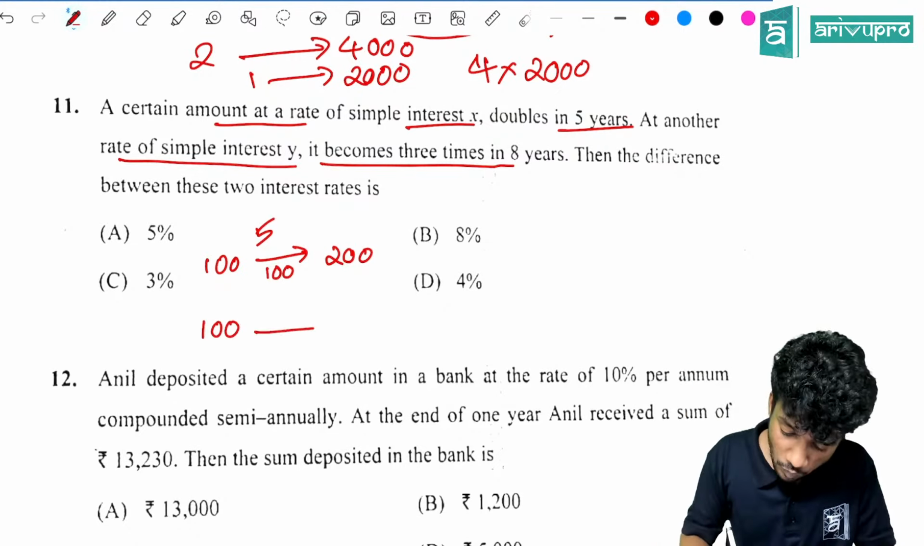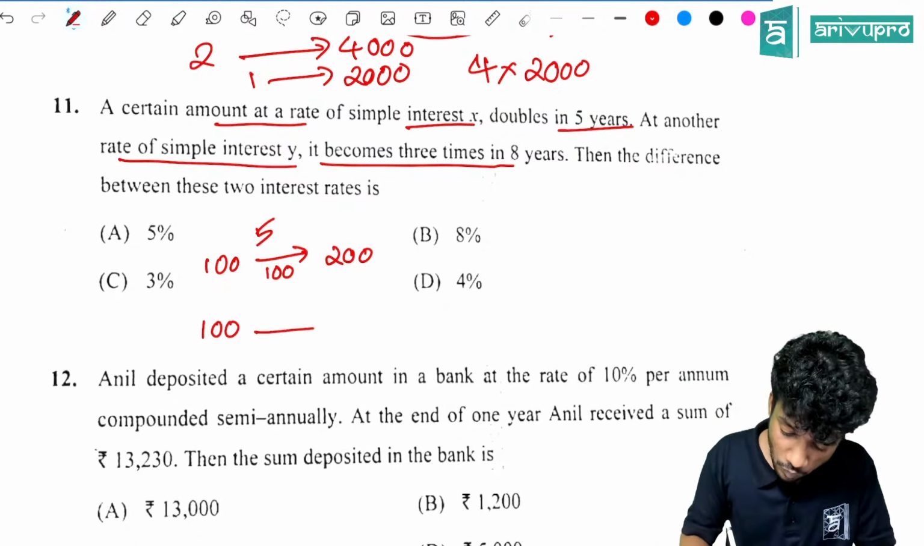100 will become 300 in how many years? It will become that in 8 years. If you look into it, there is a trick. The rate percentage for the first one is how much? 100 divided by 5, which is 20%. Then for the second one, how much?